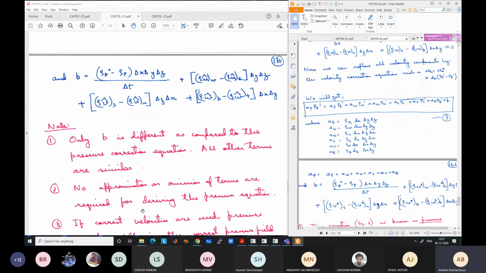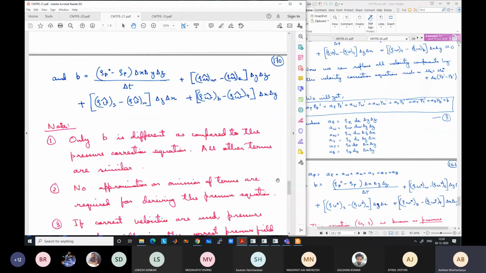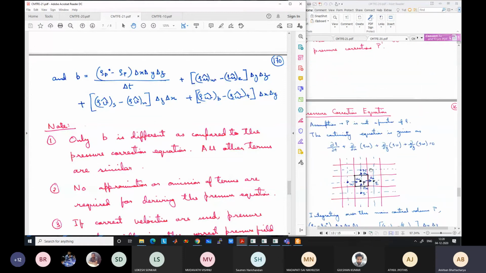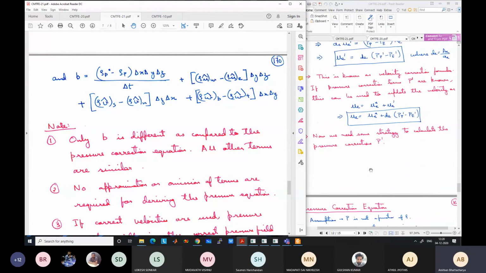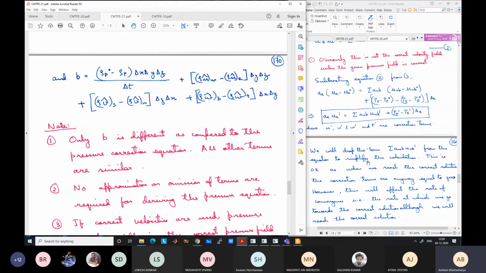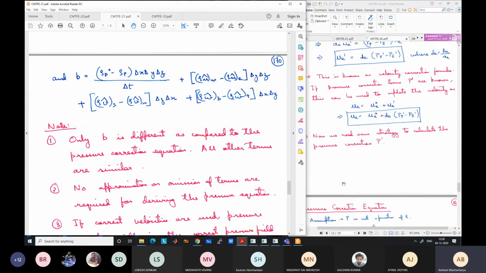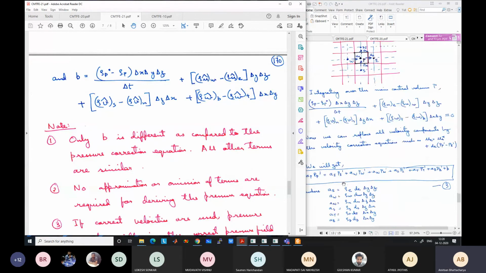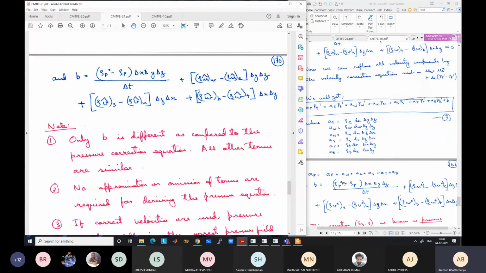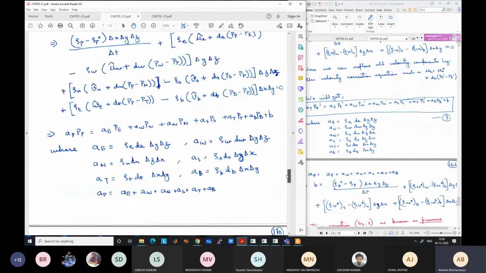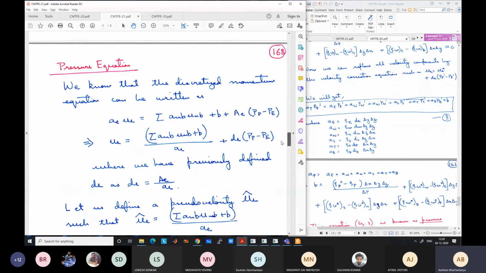The second important point to note is that when we derived this equation, we did not omit any term. Unlike the pressure correction, where we omitted the summation ANB UNB term, till now we have not omitted any term in this equation. We don't know yet how to find the pseudo velocity, but we have not omitted any term.